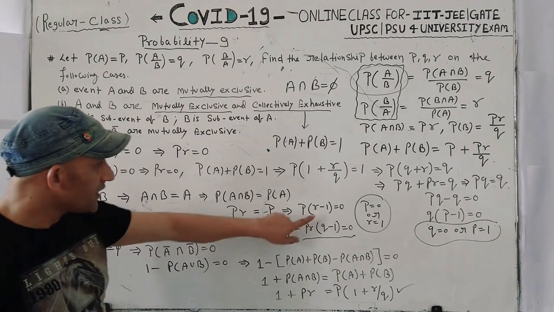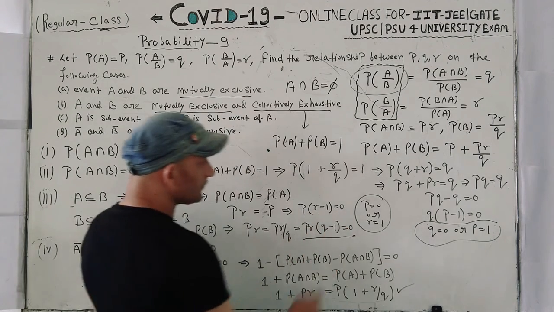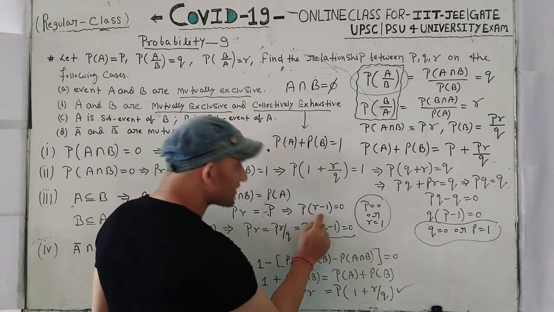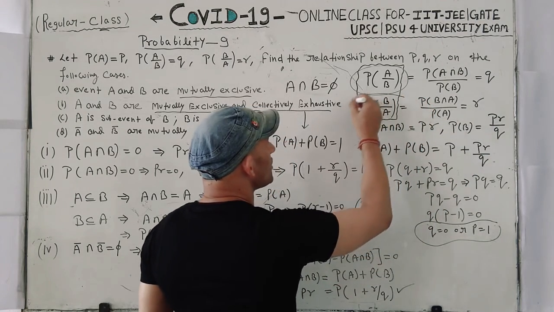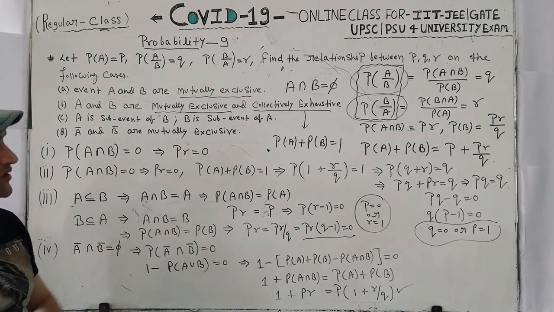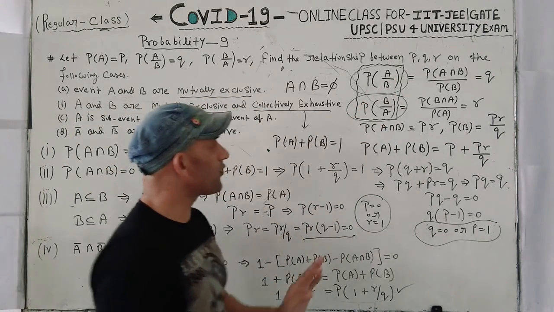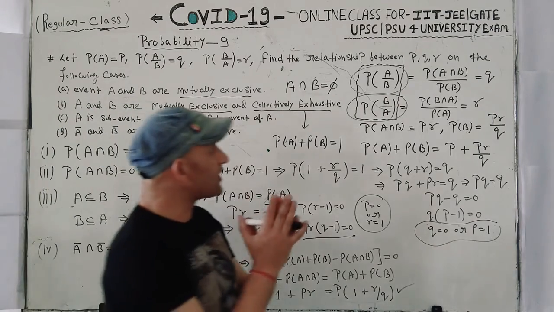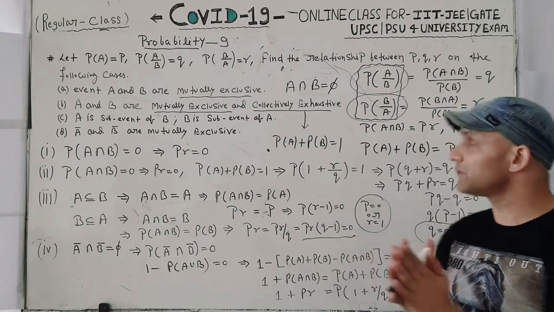And second one, if R is equal to 1, the product of the two values is equal to 0. If this is equal to 0, then R is equal to 1. Now you have to think, is it possible that probability of B upon A is equal to 1? That is impossible. What is the meaning of probability A upon B and probability B upon A? You must go to the Bayes theorem.